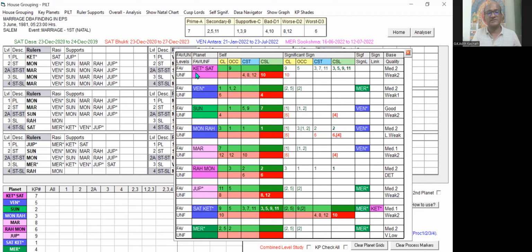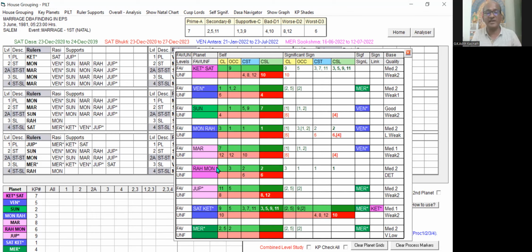Each planet, you can see Ketu, Venus, Sun, all 9 planets have been given. In that, Ketu, the node, takes the position of the sign lord Saturn, which is considered as the second planet. Whenever Ketu is coming, its Rasi Lord has to be taken. When Saturn is taken, it's representing Ketu. Similarly, if Moon is coming, Rahu is taken. If Rahu is coming, Moon will be taken.